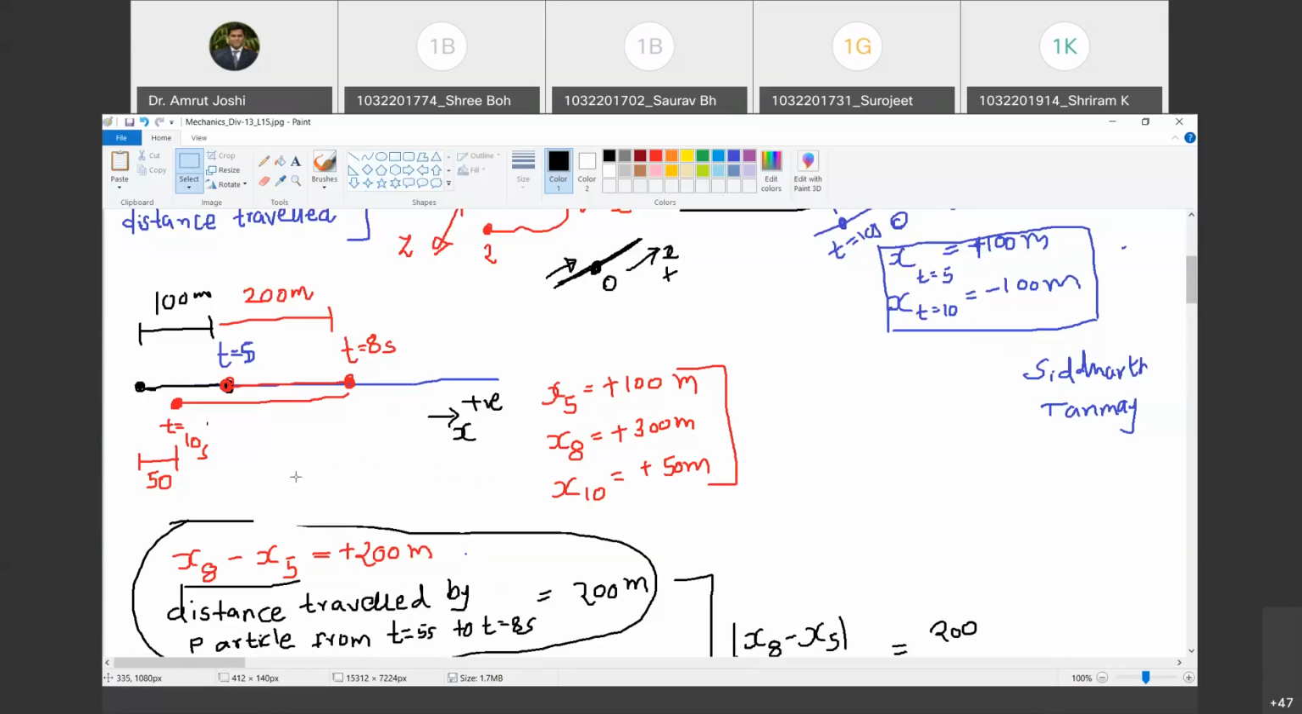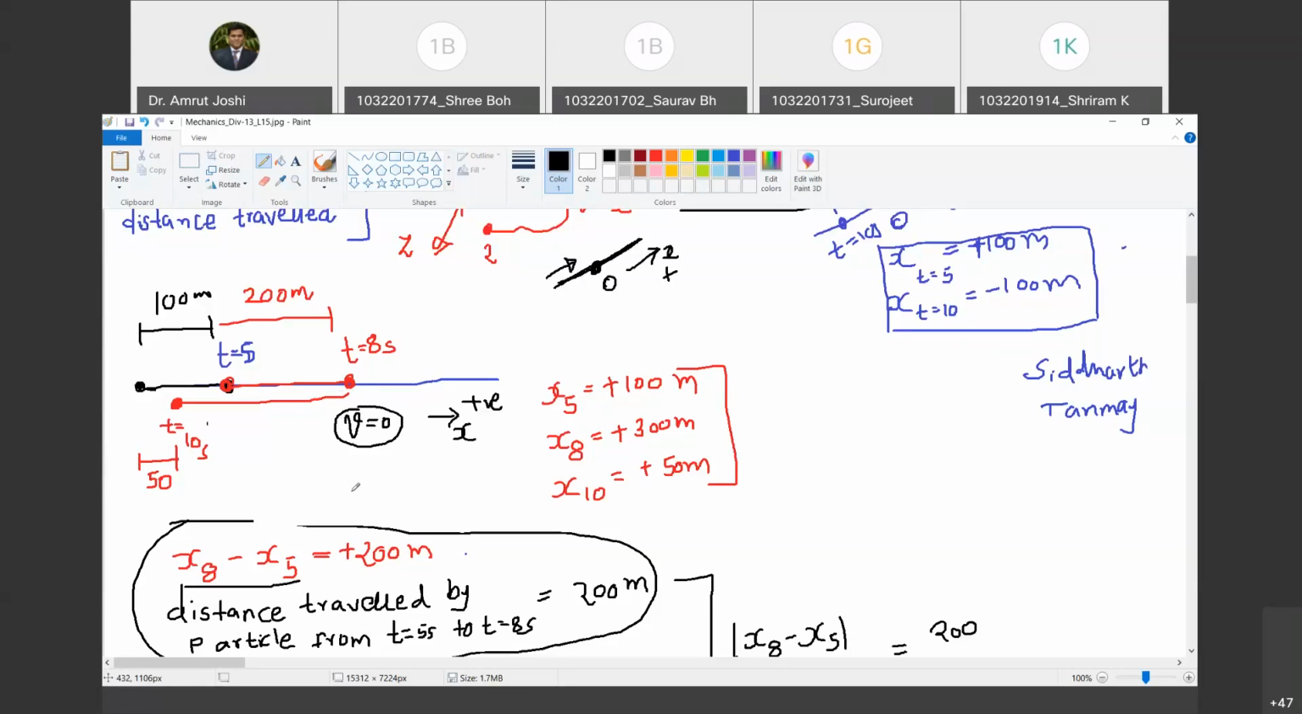So what do we have to look at? Tell me. Velocity. Are you with me? Yes, sir. See, velocity is always positive from t equal to 5 seconds to 8 seconds. But at 8 seconds, when it reverses the direction of motion, velocity is bound to become negative. Are you with me? Yes, sir. So therefore, we will have to look for the points where velocity becomes zero. Are you with me? Yes, sir. Those may be the points where the particle may have changed the direction of motion.